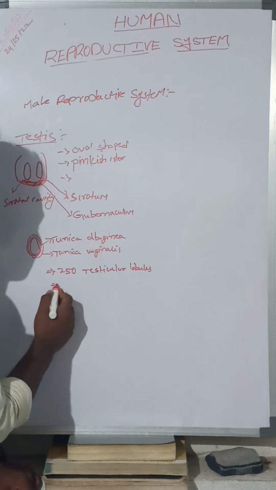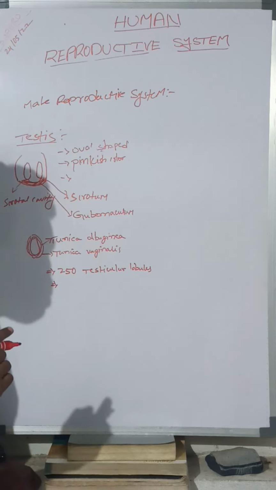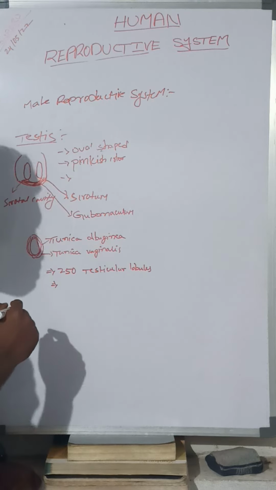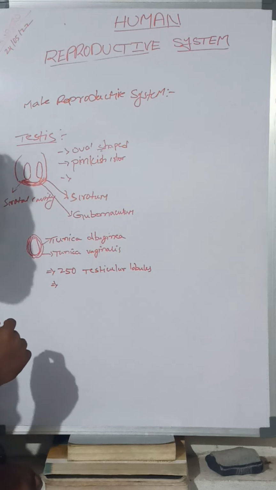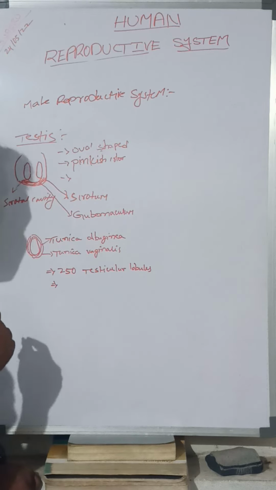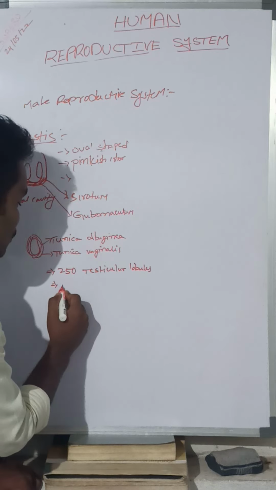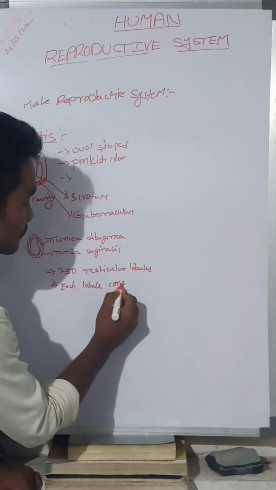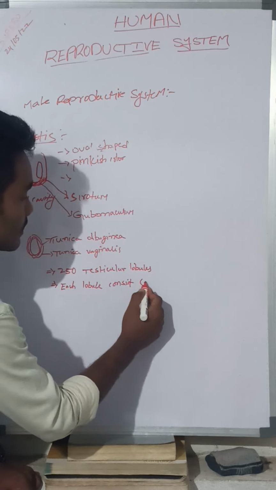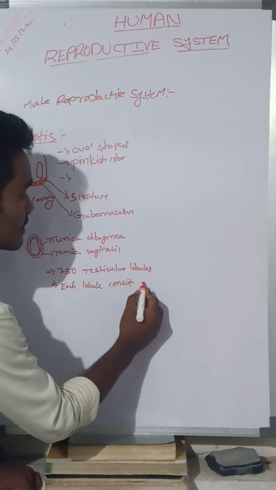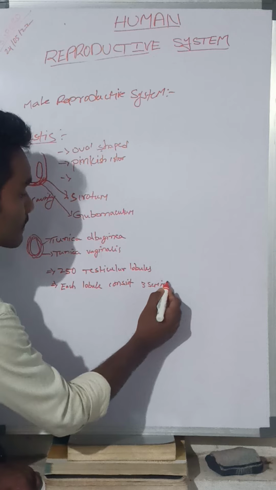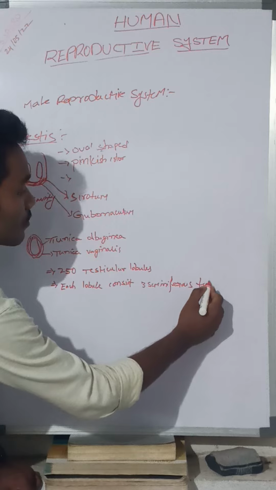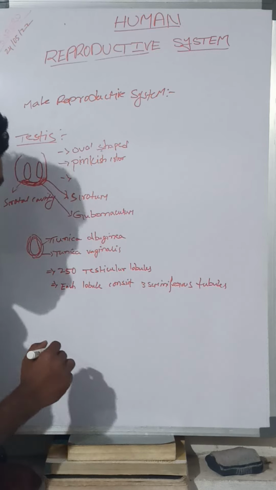How many lobules? 250 lobules. Each lobule consists of three seminiferous tubules. How many seminiferous tubules? Three seminiferous tubules in each lobule.